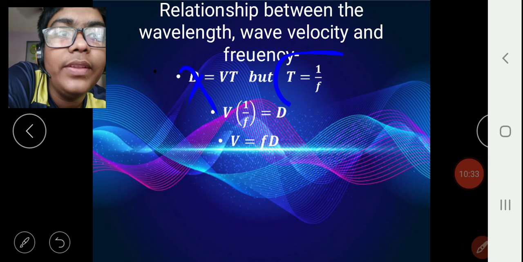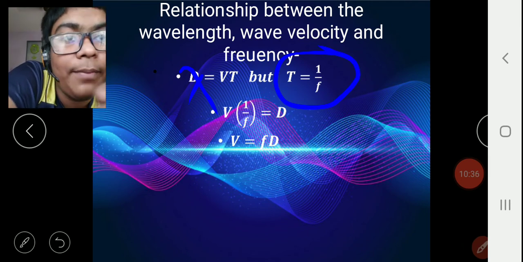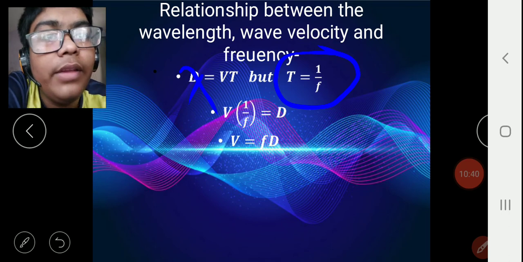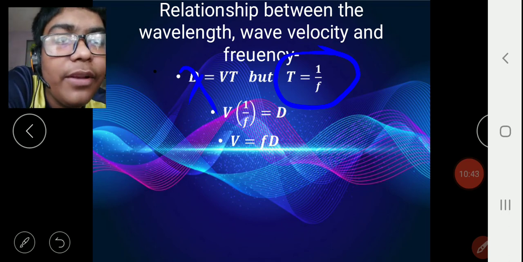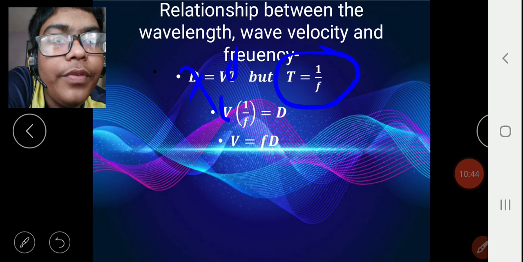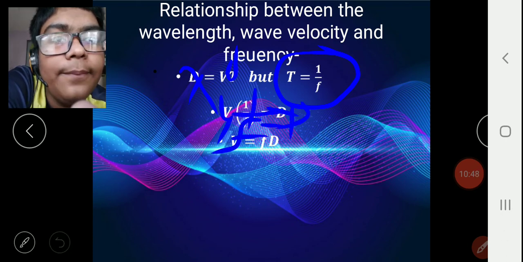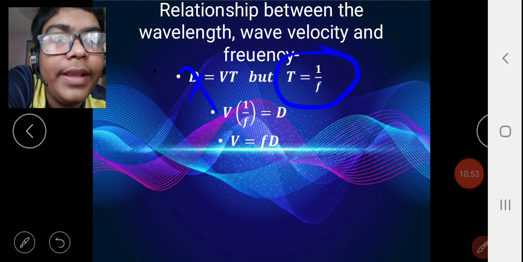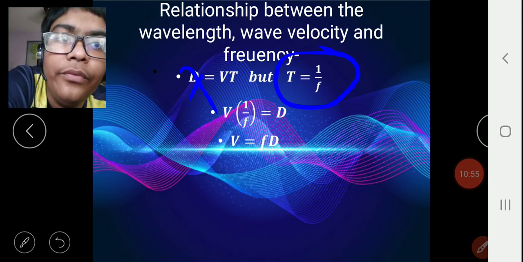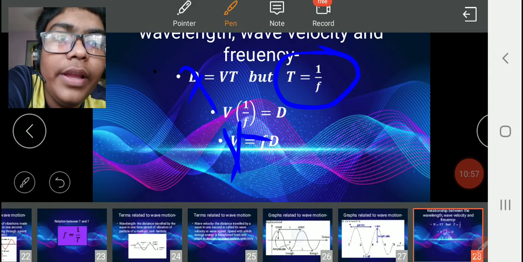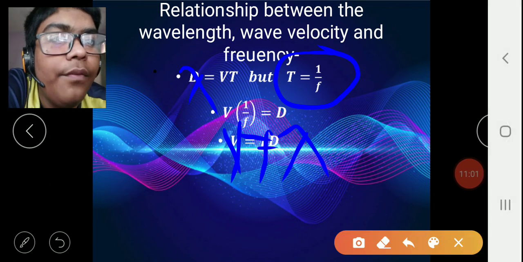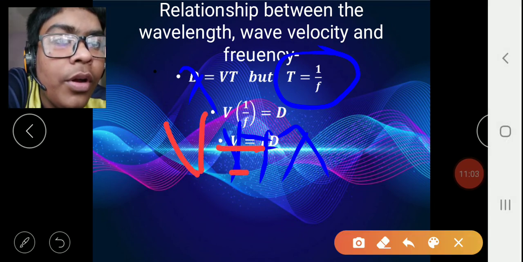But we have seen before that T is equal to 1 by F. So the equation will now become, we will substitute the value of T over here. V into 1 by F equals lambda. Now if you take this F over there, V equals F lambda. This is your equation. V equals F lambda.